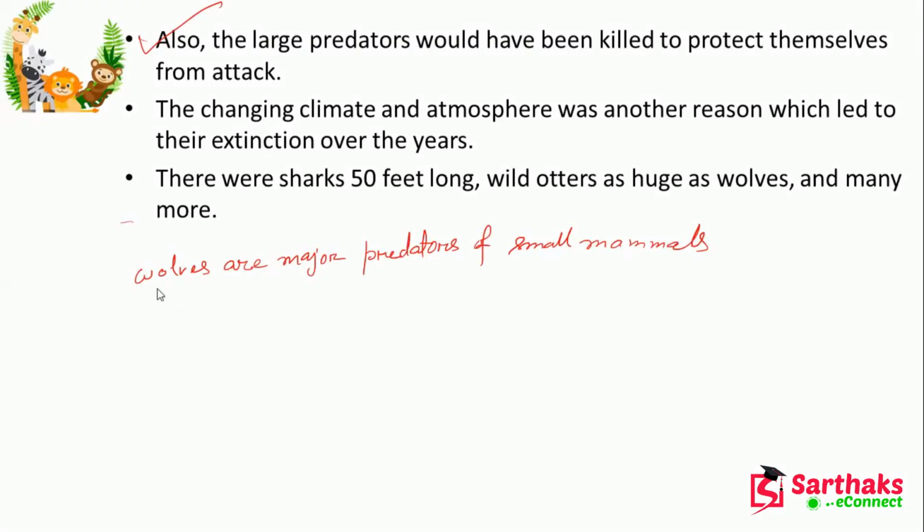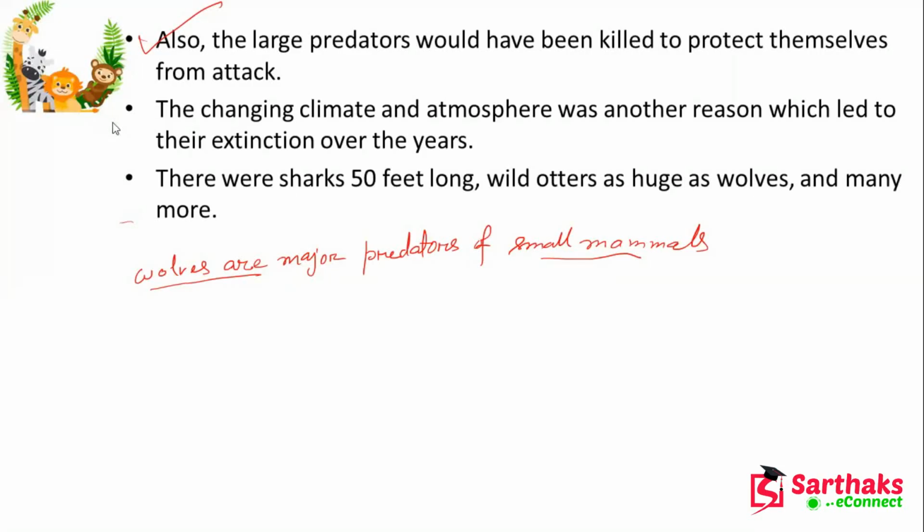So wolves have to live, and they have to kill small mammals. If they kill all the small mammals, we cannot see those mammals also, and they may go extinct. This is maybe the number two reason. The first reason is that humans hunted a large number of big animals, so that we cannot see them. Another thing is that the predators are killing the animals on which they are dependent. So that's why we cannot see them.